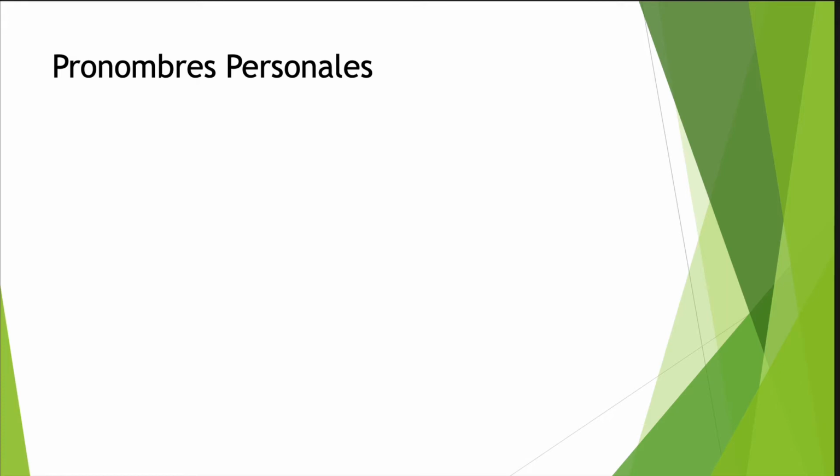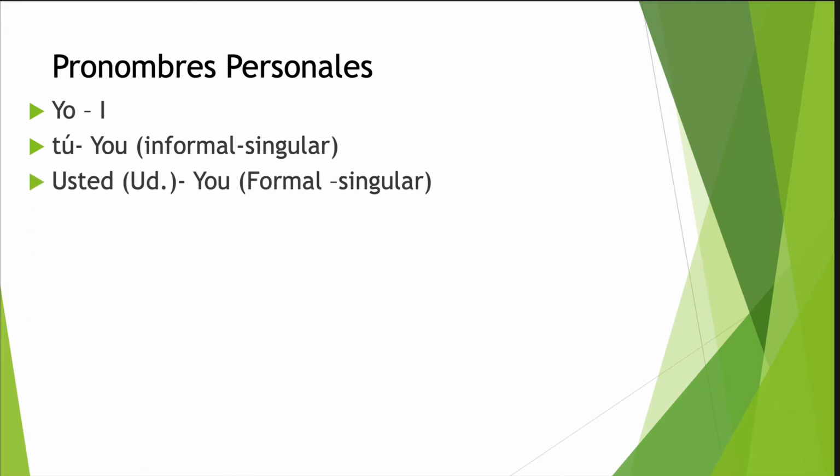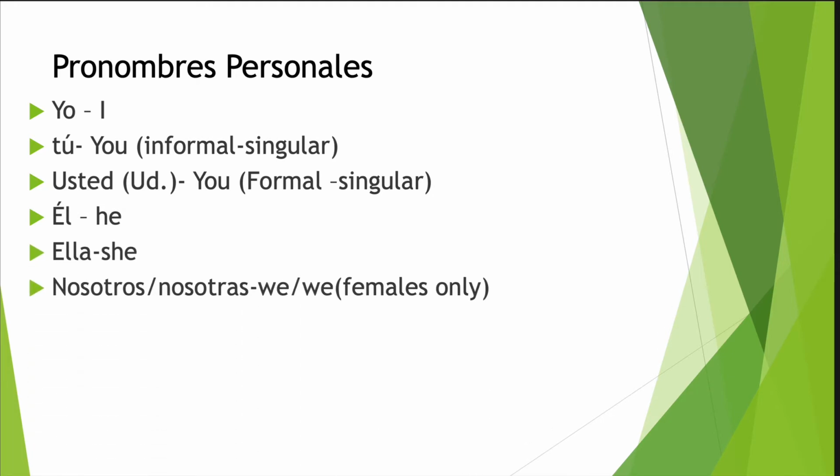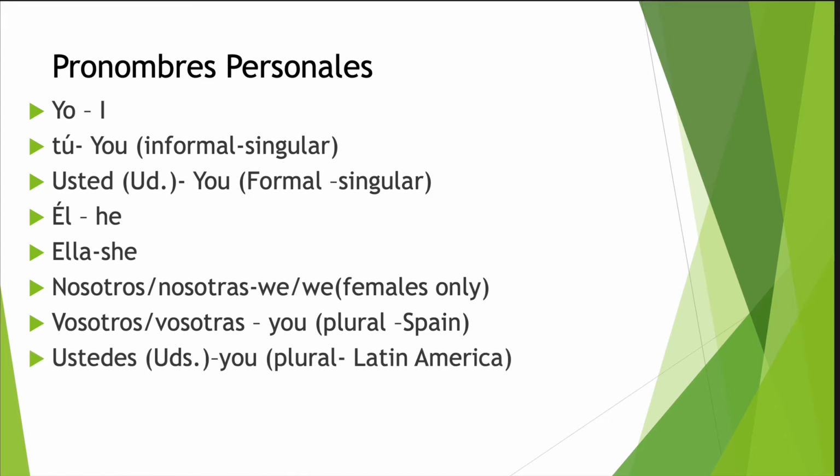First, you have to know the personal pronouns, los pronombres personales. Yo, tú, usted, and usted is abbreviated Ud. like this. So whenever you see Ud., it's usted, okay? Él, ella, nosotros, nosotras, vosotros, vosotras, ustedes.